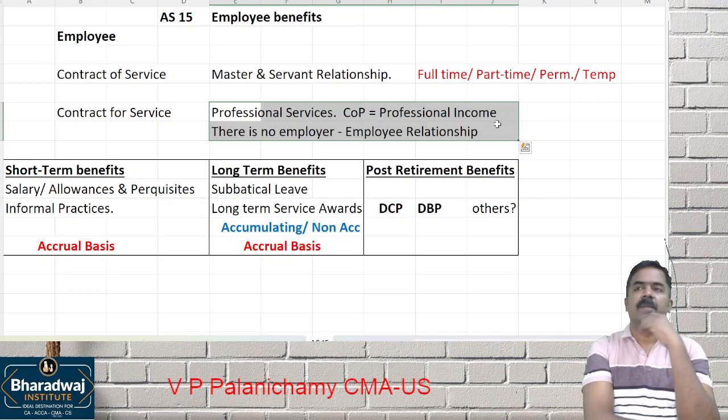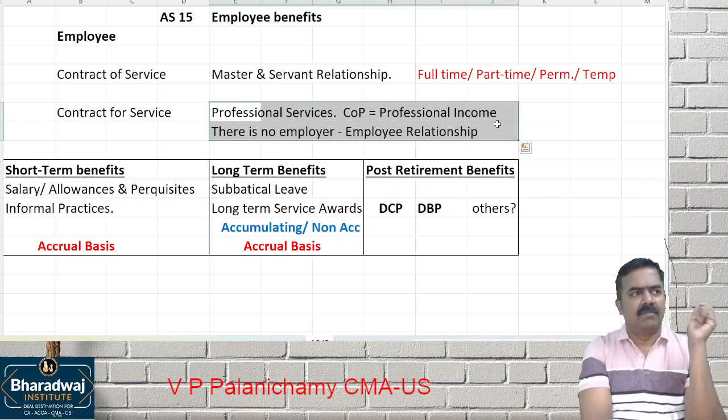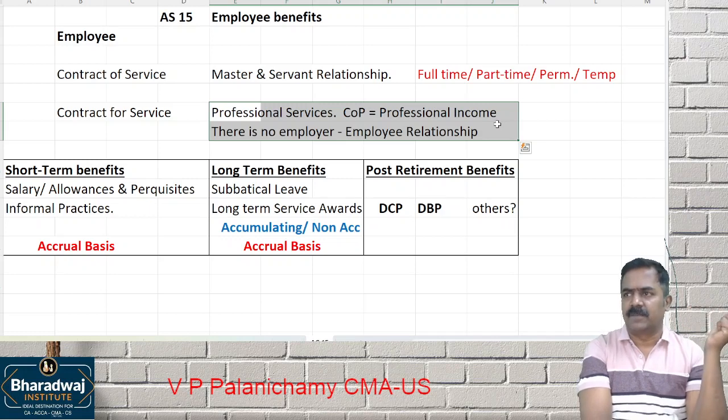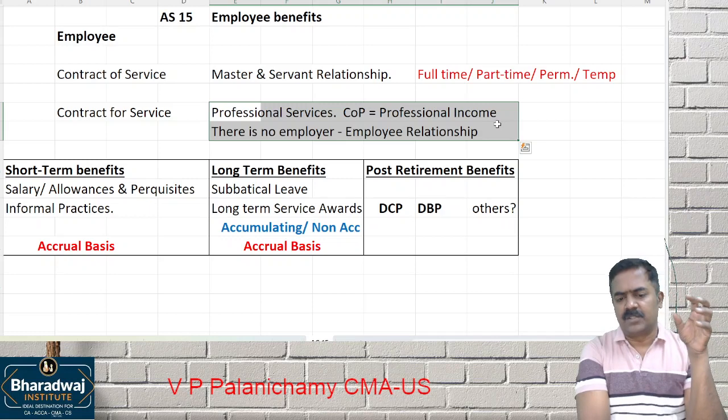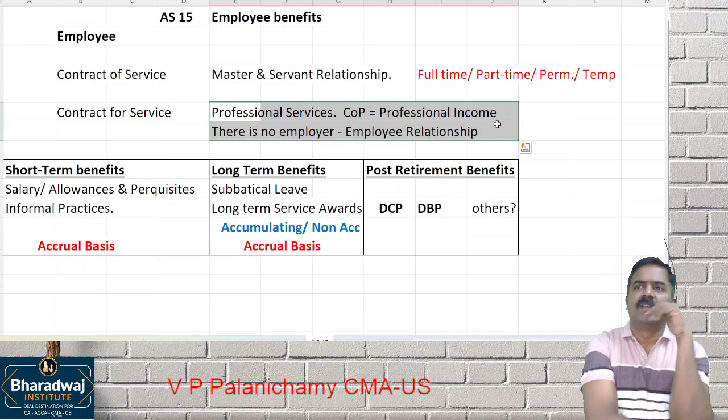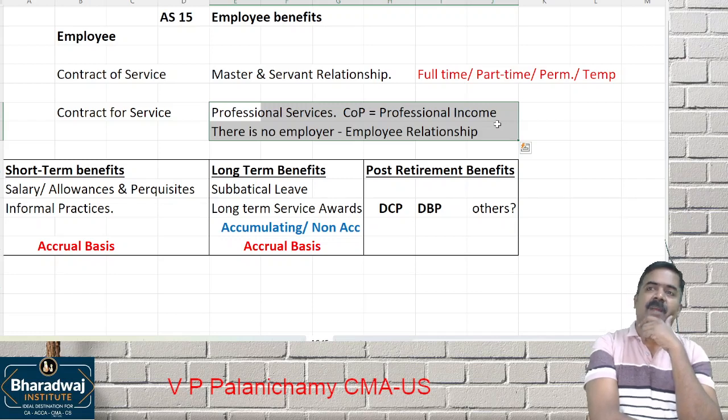Professional payments will not be called what? Employee cost. What about salary of admin staff? Contract of service. So that will come under what? Employee benefits. What about salary paid to directors?